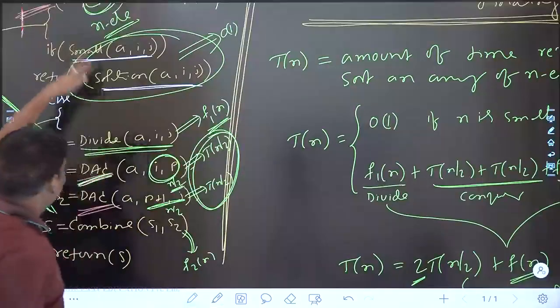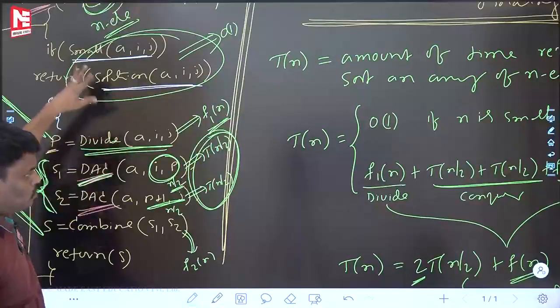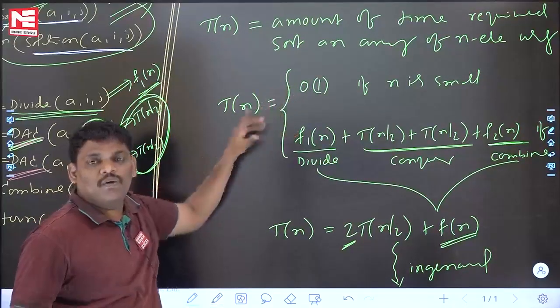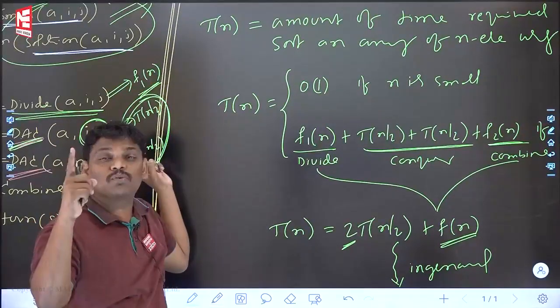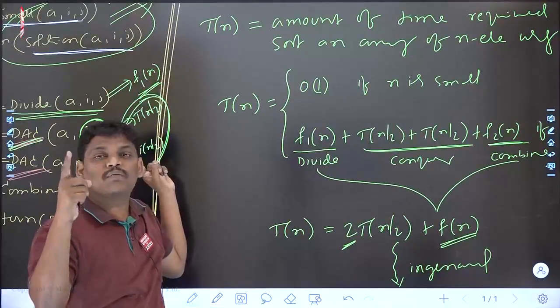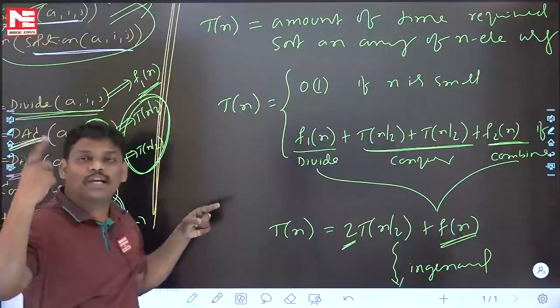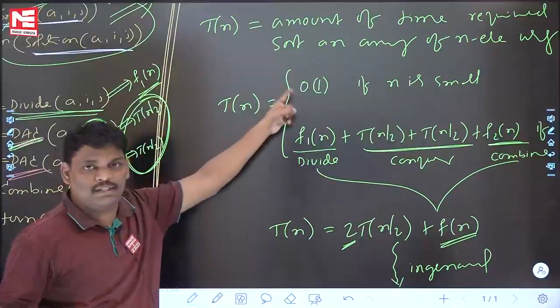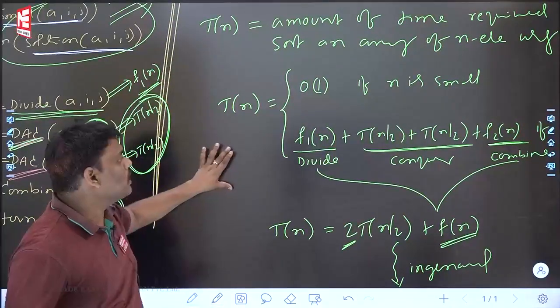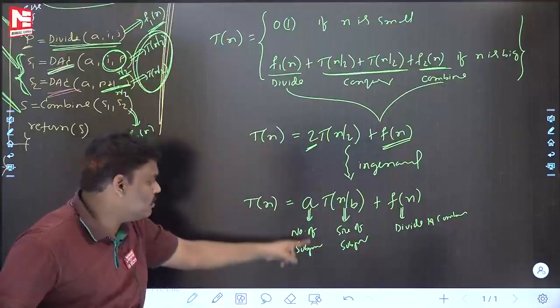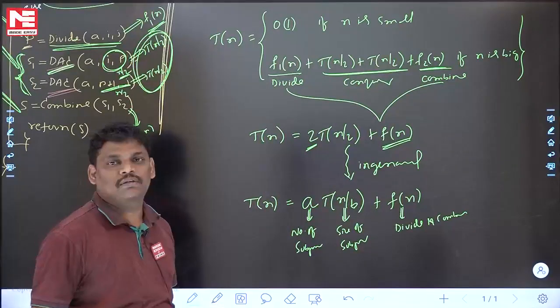To this recursive program, write the recurrence using this model. From today onwards, if anyone asks you, listen carefully, how to find out the time complexity of this recursive program, the answer is: using this model. First, write the recurrence. After getting the recurrence, solve it. You will get the time complexity.